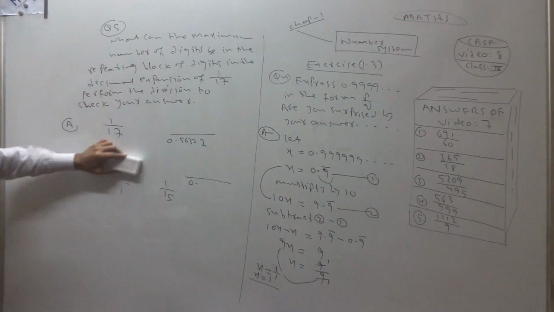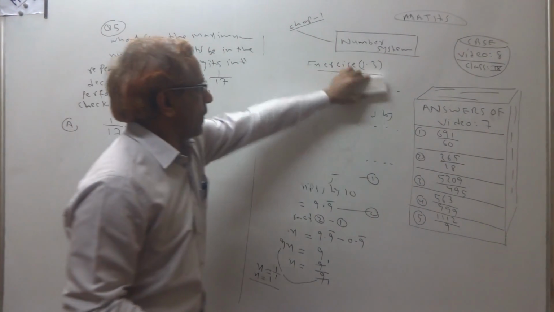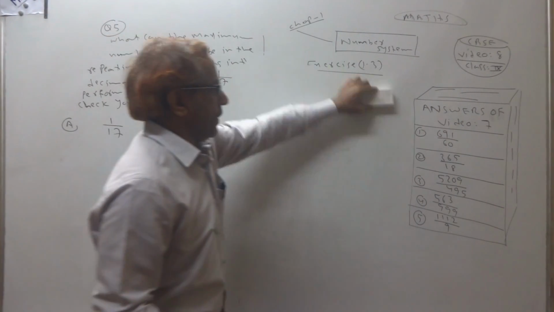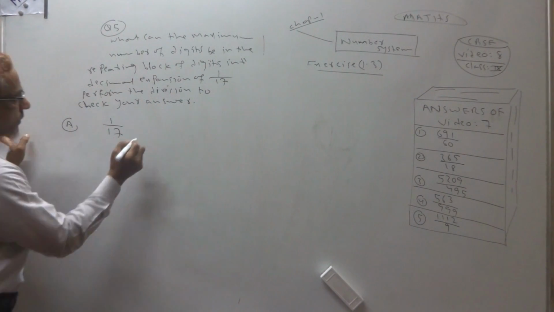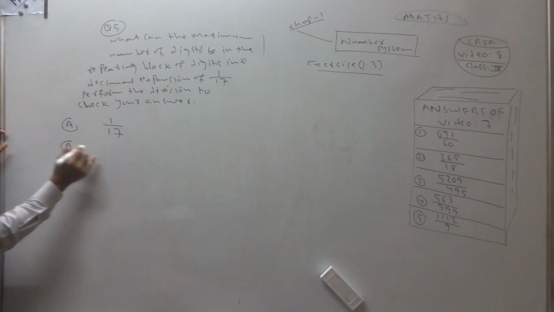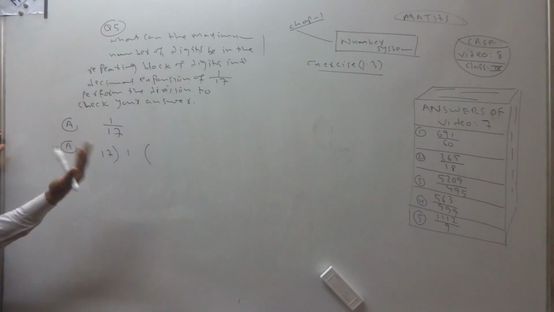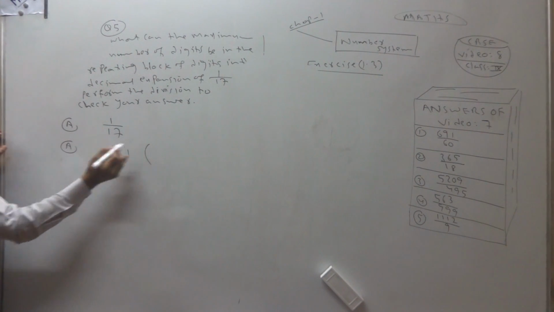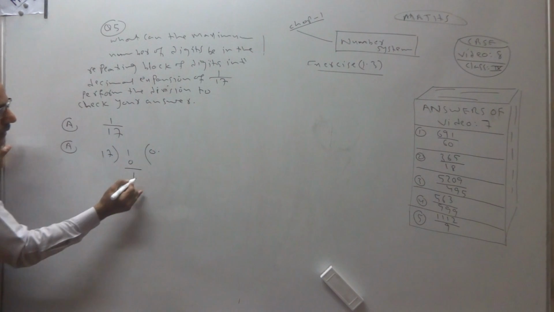Okay, let's check. See, 1 divided by 17. We do the long division. 17 zeros are 0, 1 left. Put decimal and 0.